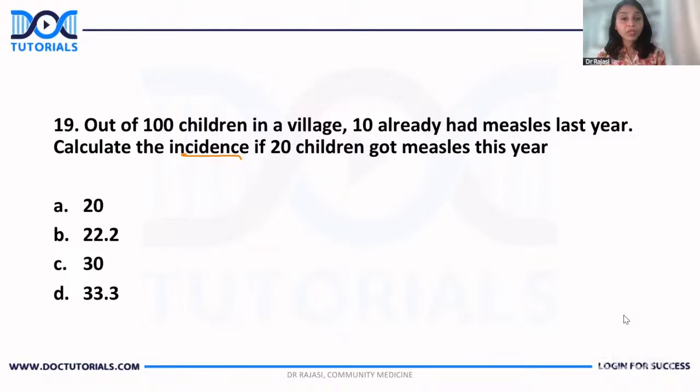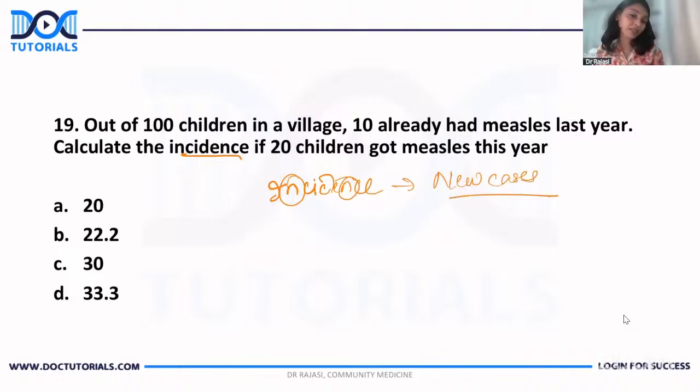Incidence: we know, in the numerator, I have already told you there are 2 terms, incidence and prevalence, right? I said there are 2 N's in incidence, so always remember new cases in the numerator.